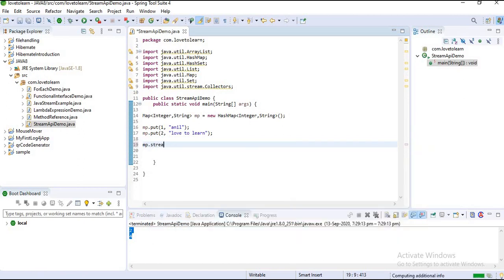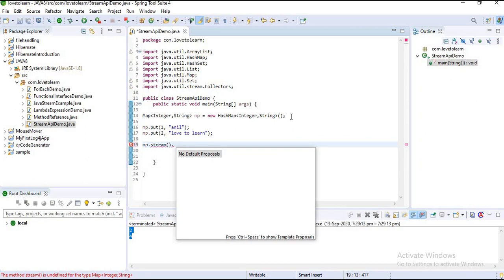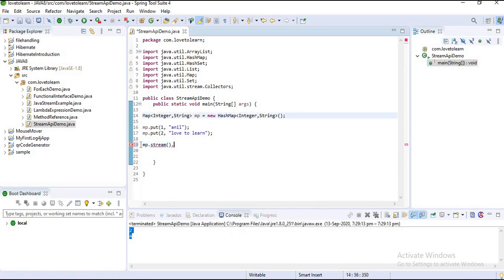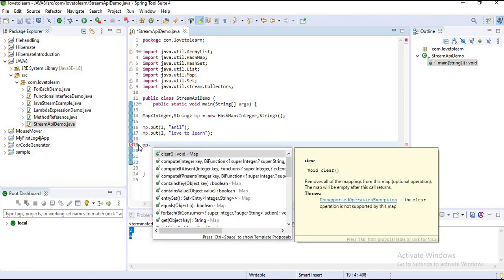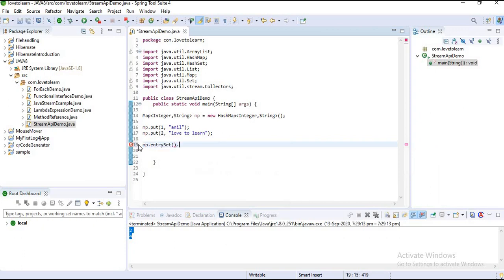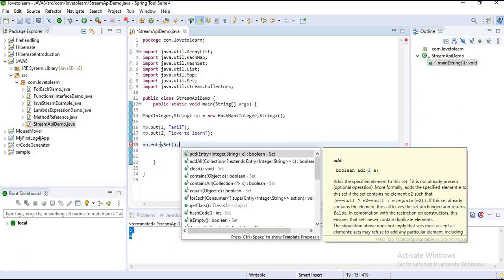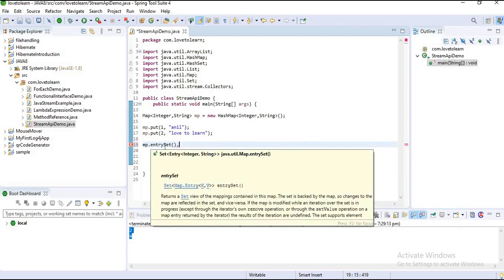Sorry, I made a mistake here. First of all, when you are taking a map, you have to define entrySet first, because it returns the elements in the map as a set, a view of the set of mappings, to our stream. You can't iterate the elements in a map directly as a list or set. We have to write entrySet.